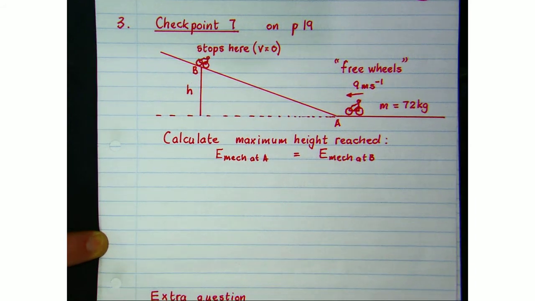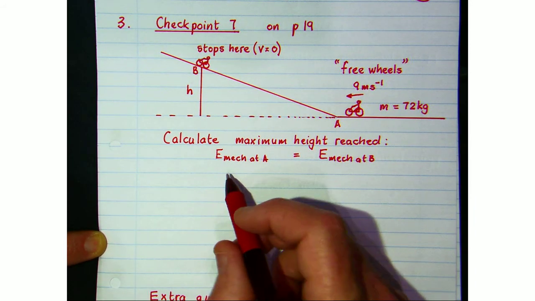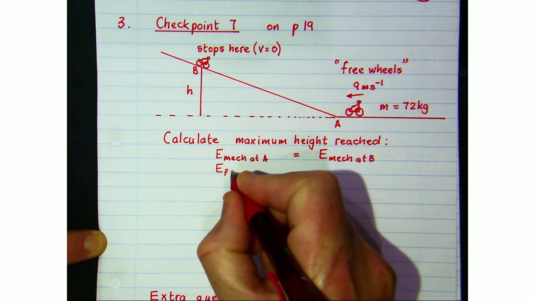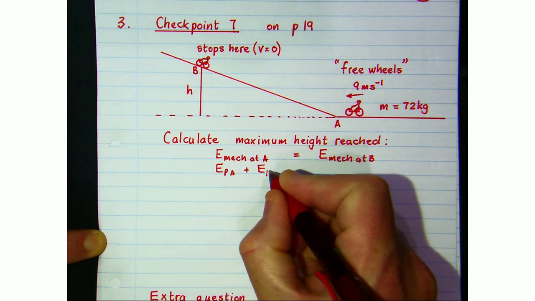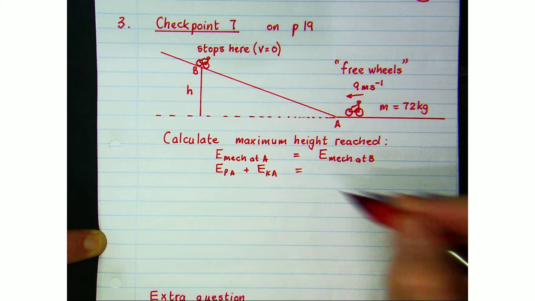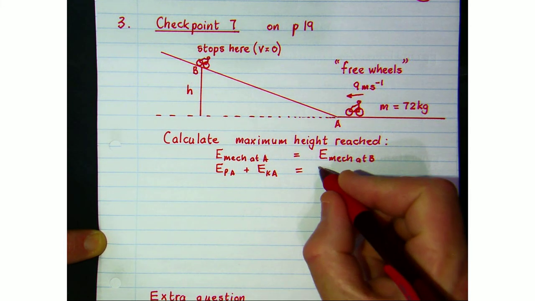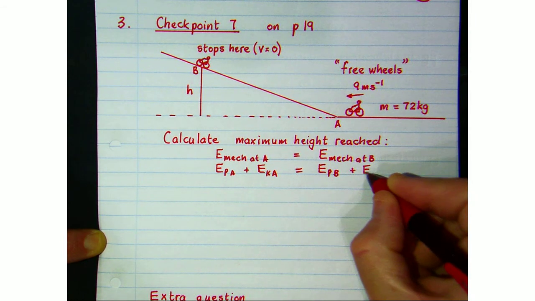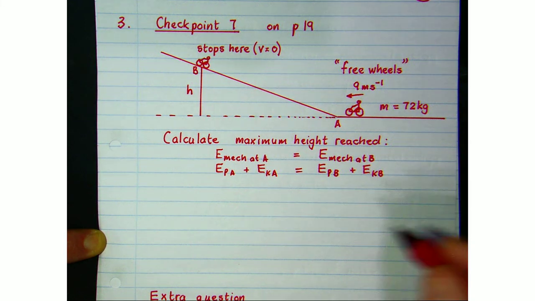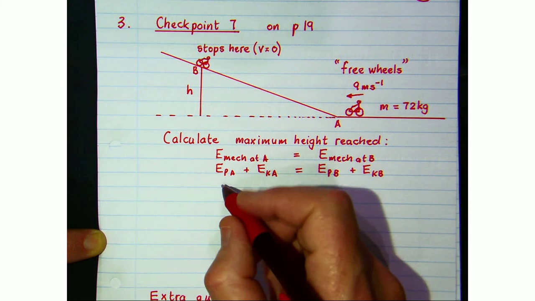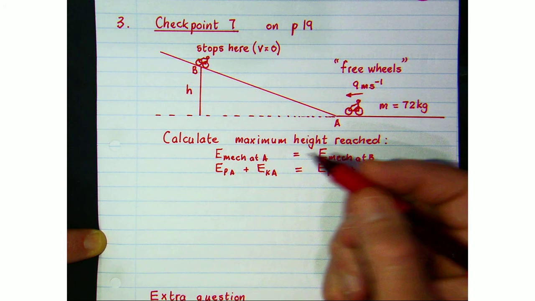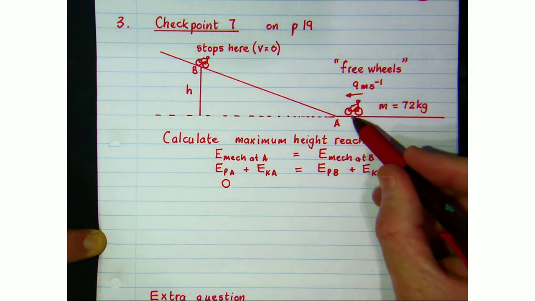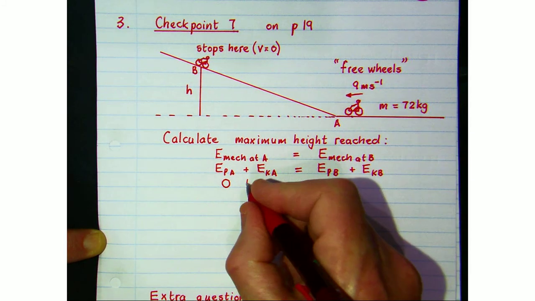Alright, let's identify what mechanical energies we have at A. So mechanical energy of any object is the potential energy of that object at A plus the kinetic energy of that object at the same point A. And mechanical energy at B is obviously then the potential energy at B plus the kinetic energy at B. If we go to our formulas, we know that at point A he's got 0 potential energy because he's at ground level, but he's got lots of kinetic energy.